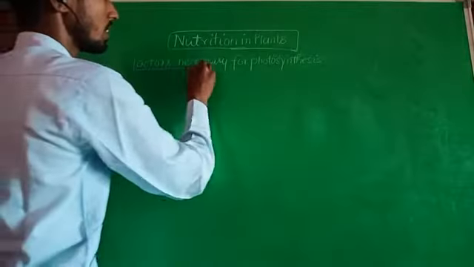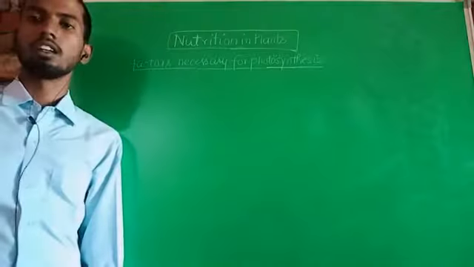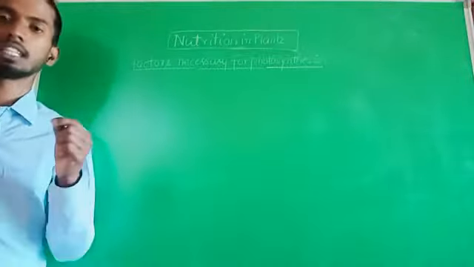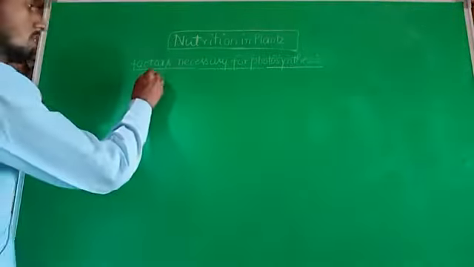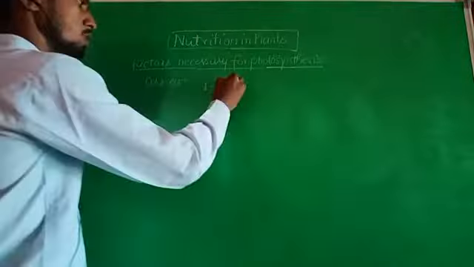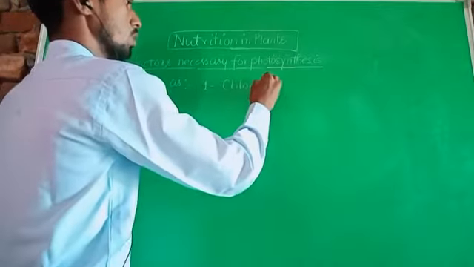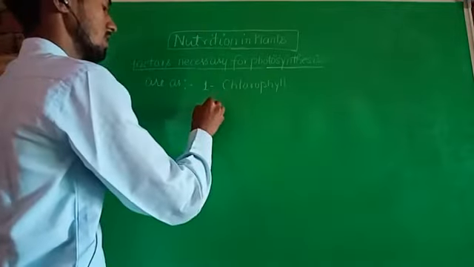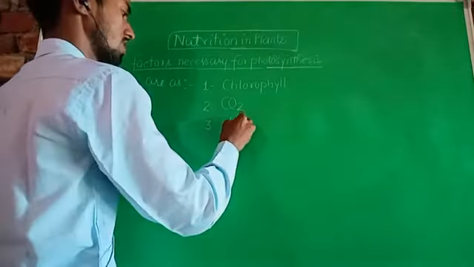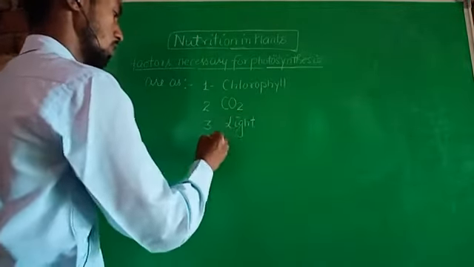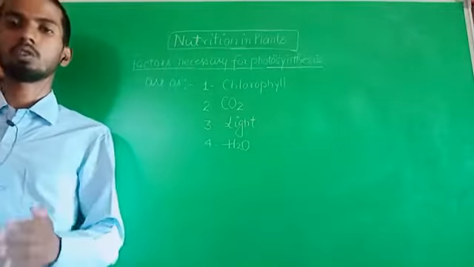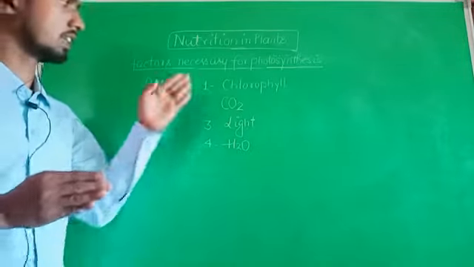Means some factors are essential for the photosynthesis process in the case of plants, as follows. First is chlorophyll, carbon dioxide, light or sunlight, and water. These are the four factors which are essential for photosynthesis in the case of plants.